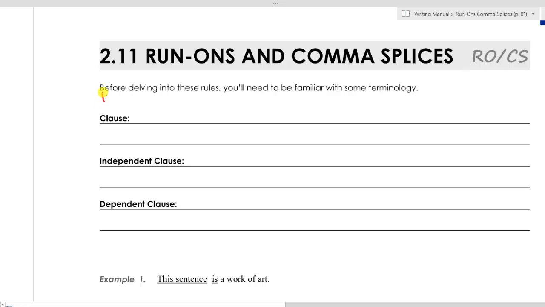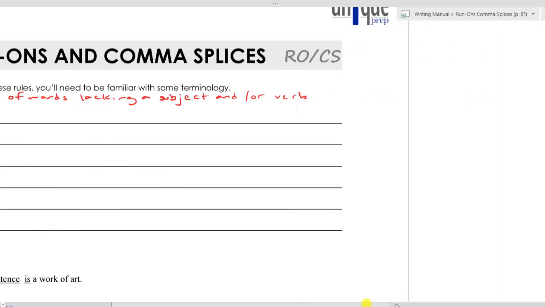I'm going to actually add one term here before the ones actually listed, and that is a phrase. I'm going to go ahead and write down: group of words lacking a subject and/or verb. So a phrase is a group of words lacking a subject and/or a verb.